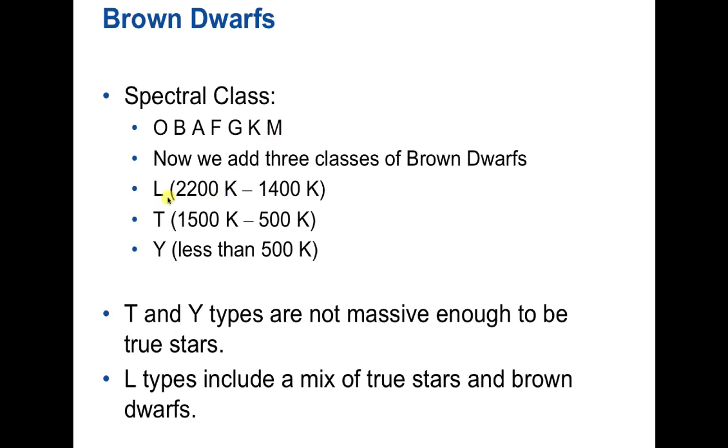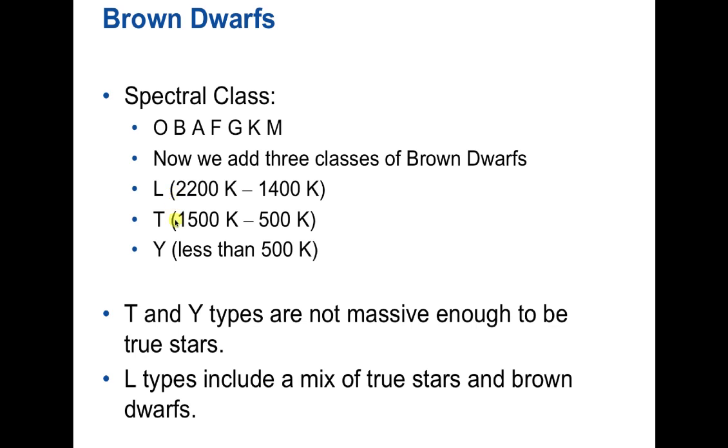And L stars are kind of a mix. There are some L stars that are producing some nuclear fusion, but not that much. And there are some L stars that are not doing any nuclear fusion. So this is a class where there's a mixture of both true stars as well as brown dwarf stars. The T class is even smaller than that.